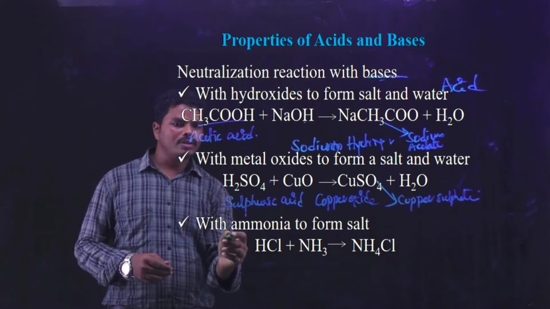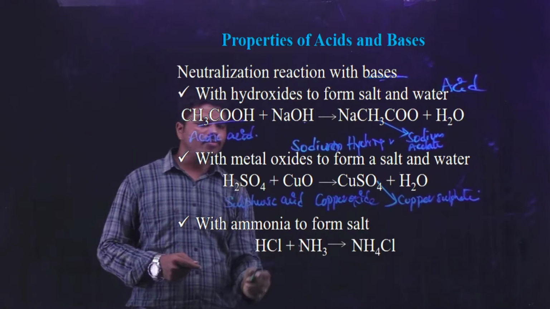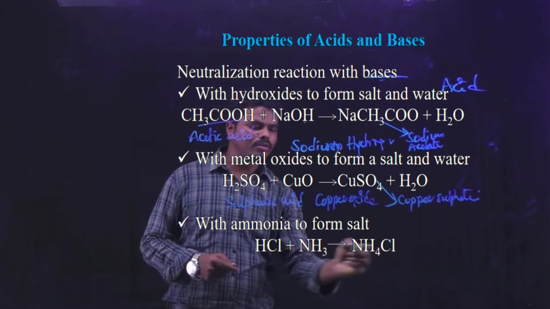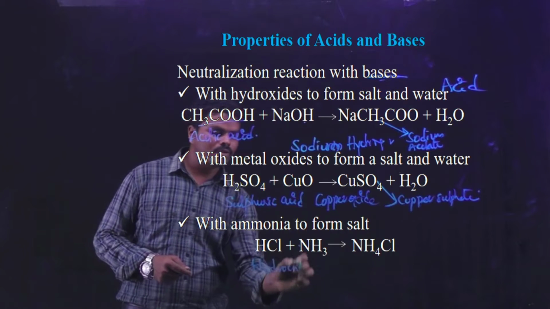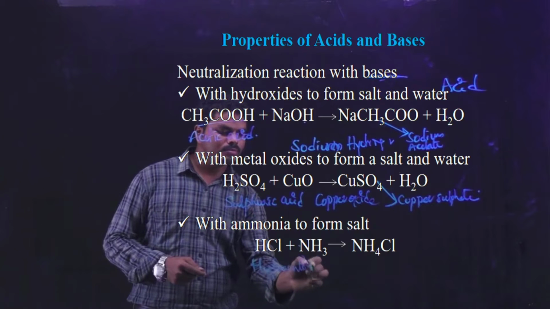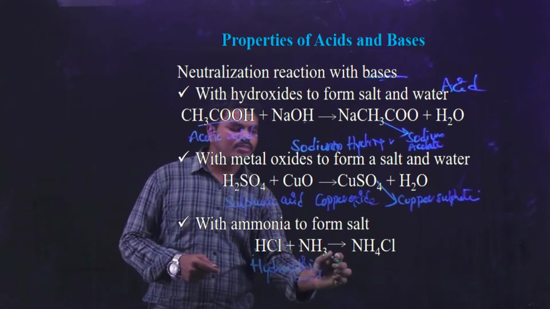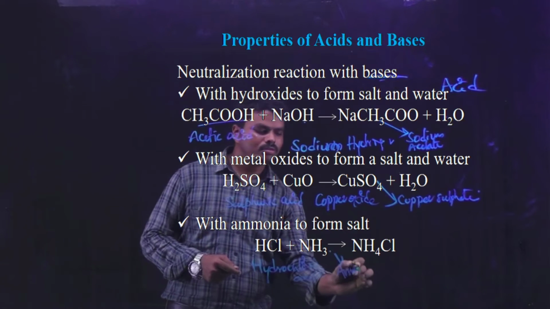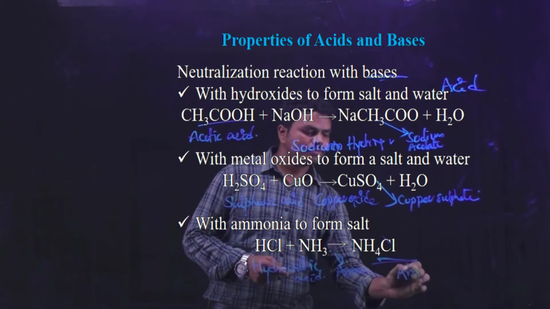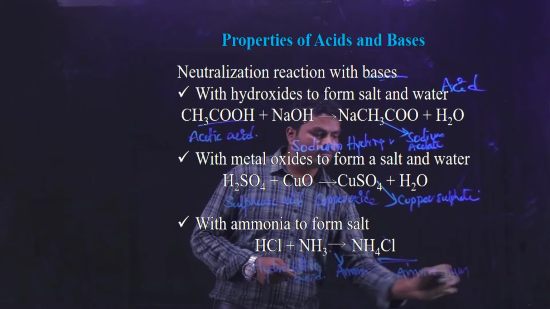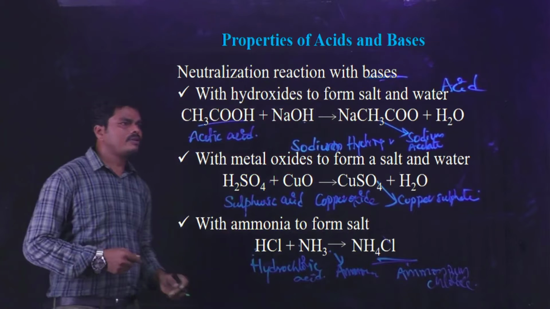And another one is when the acid is reacted with the ammonia. Then also it can form the salt. So here the example is the hydrochloric acid. When it is reacted with the ammonia, NH3, then it can form the ammonium chloride. Ammonium chloride is the salt. So these are the examples for neutralization.